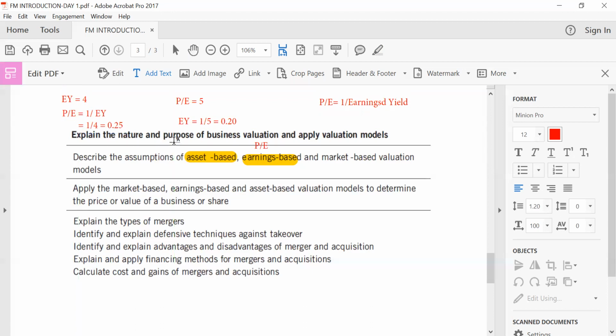So we look at the use of PE ratio methodology in the valuation of a business. Then we look at the use of earnings yield in the valuation of a business. We look at market-based valuation techniques, such as the use of the free cash flow methodology in the valuation of a business.